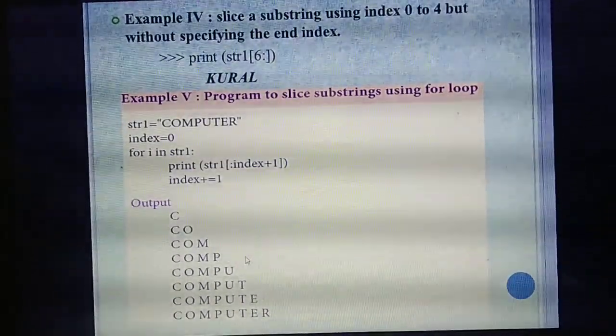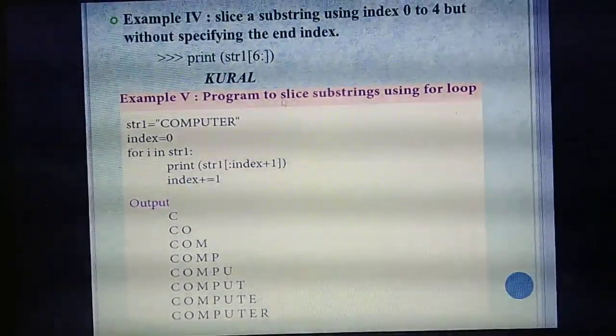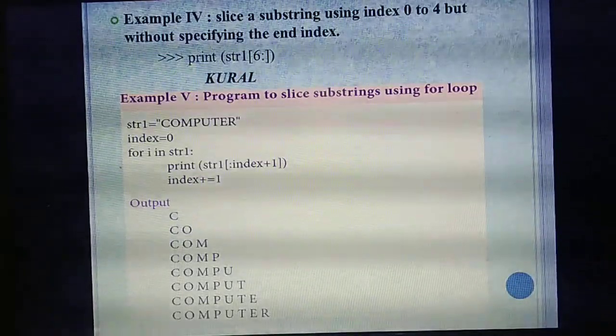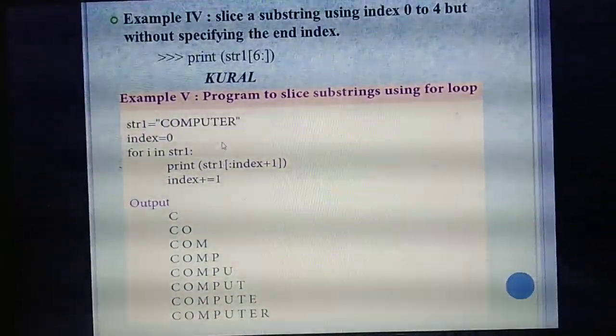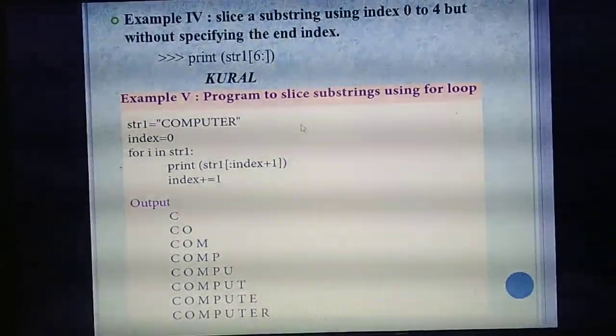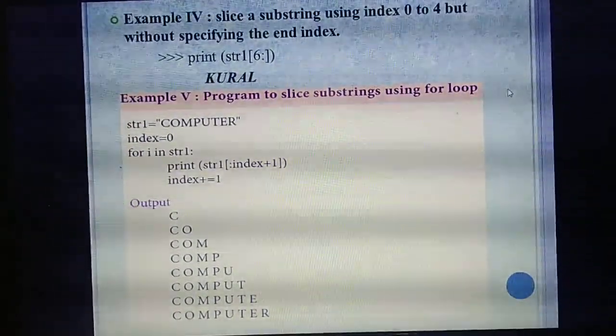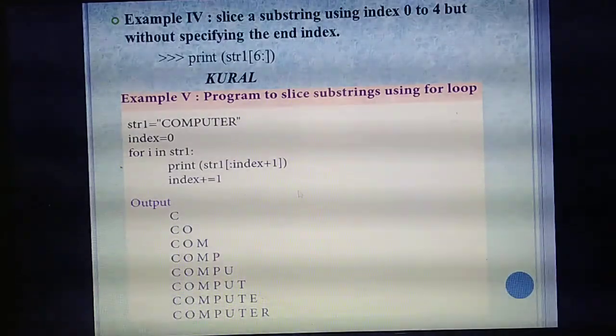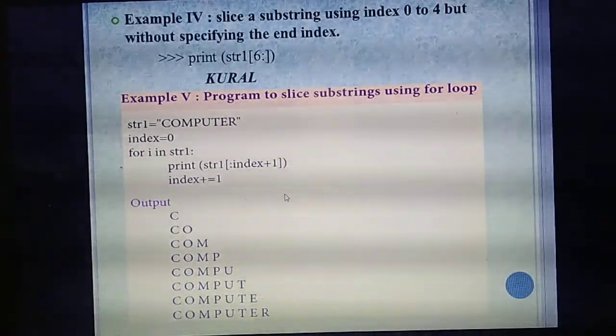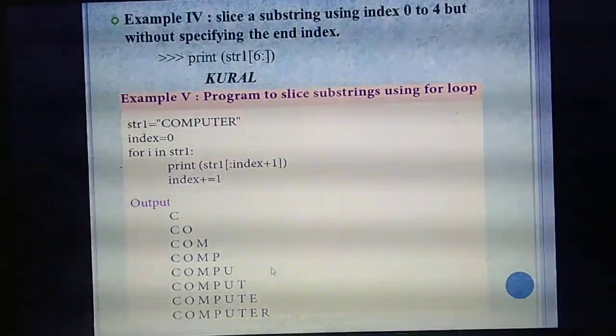That is also very important. Listen, sometimes they will give this output and ask you to write the program. Otherwise they ask the question, program to slice substrings using for loop. Whatever kind of question they ask, based on that you need to write this program. You need to write the program as well as the output.